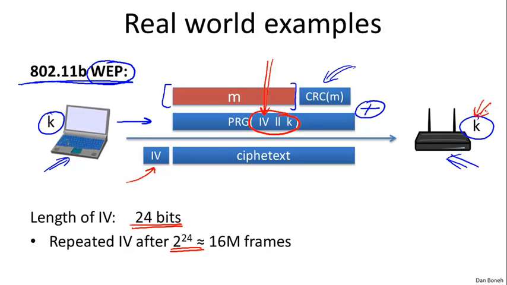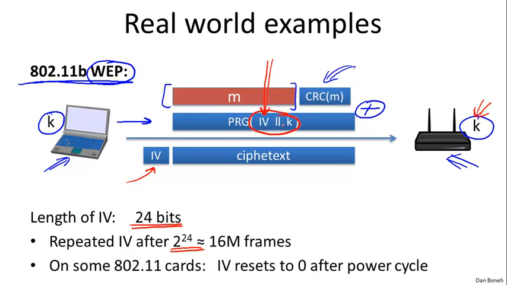And as a result, the same key, namely IV concatenated K, would be used to encrypt 2 different frames, and the attacker can then figure out plaintext of both frames. So that's one problem. And the worst problem is, in fact, that on many 802.11 cards, if you power cycle the card, the IV will reset back to 0. And as a result, every time you power cycle the card, essentially you'll be encrypting the next payload using 0 concatenated K. So after every power cycle, you'll be using the 0 concatenated K key to encrypt many, many, many